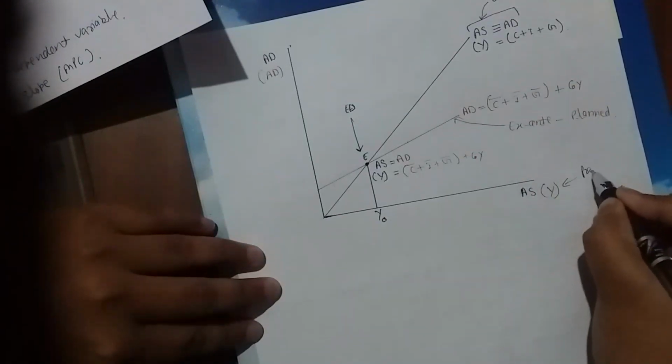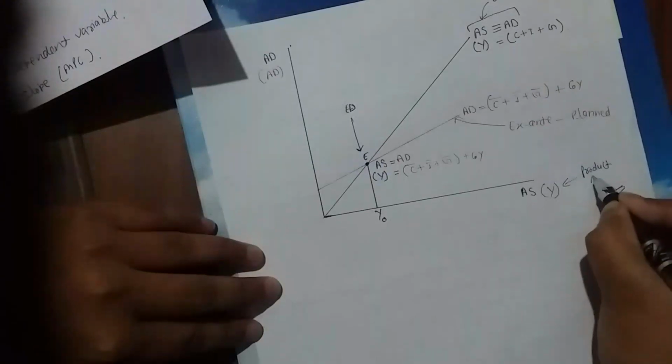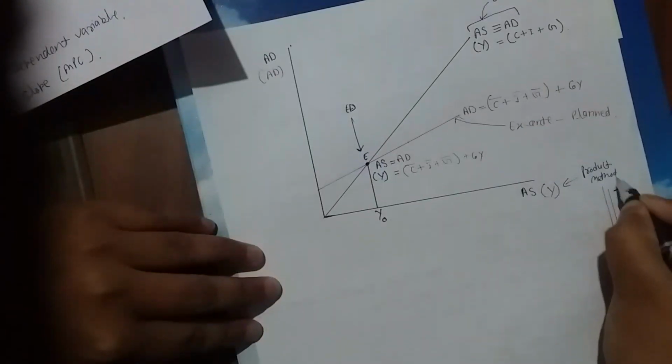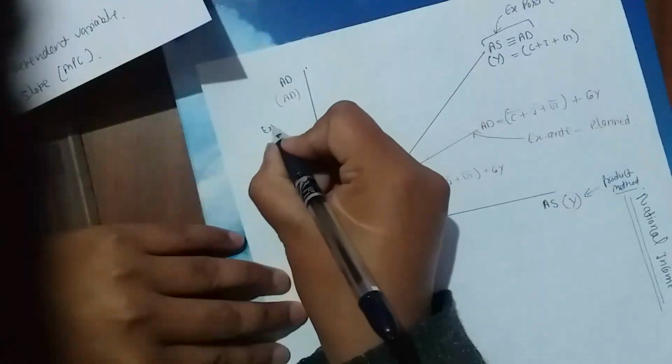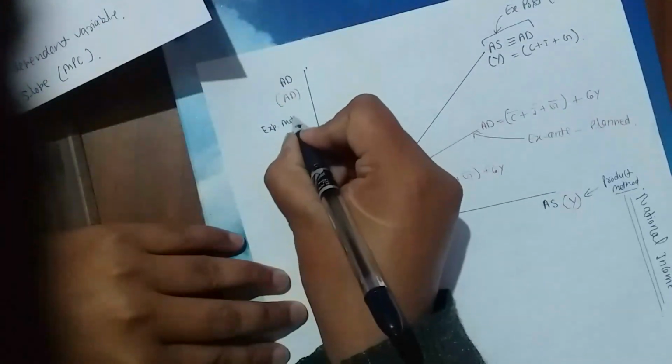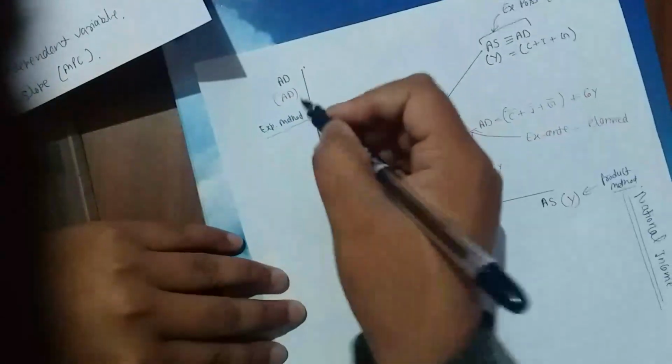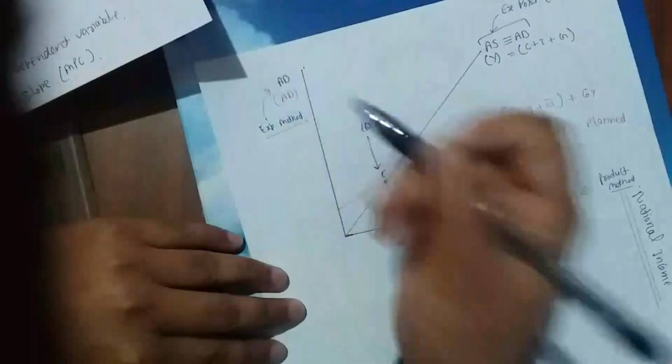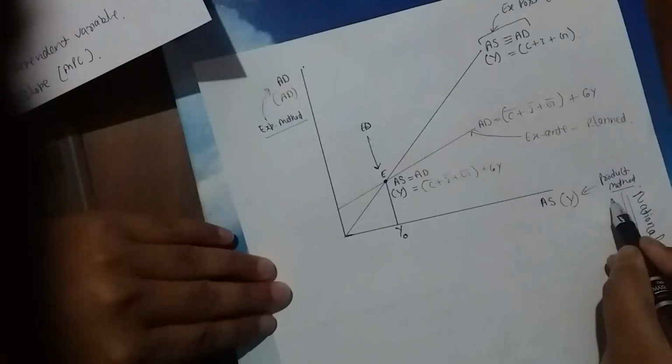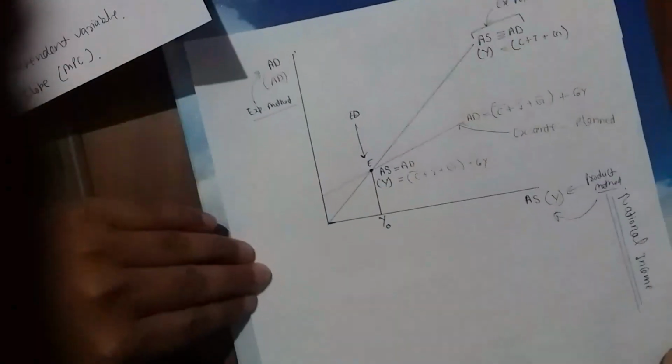This is product method. And this is expenditure method. That shows the aggregate demand, and product method shows aggregate supply. Okay.